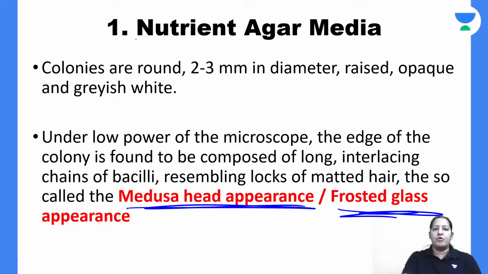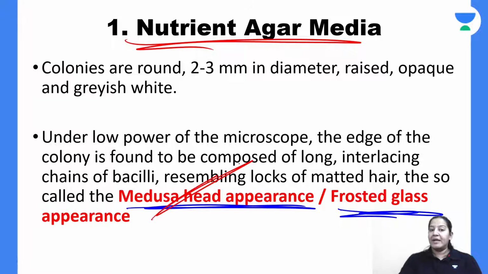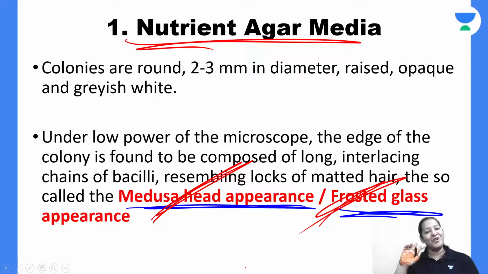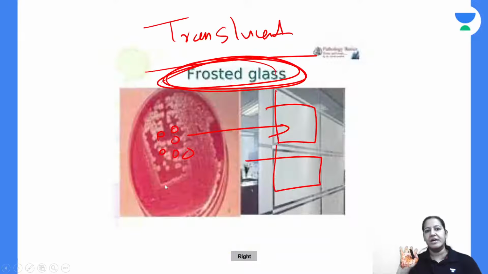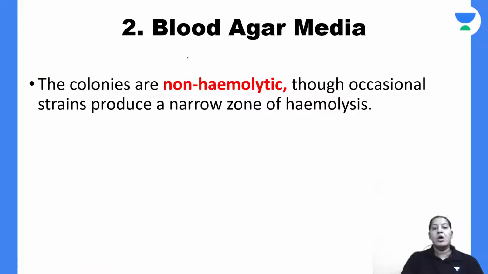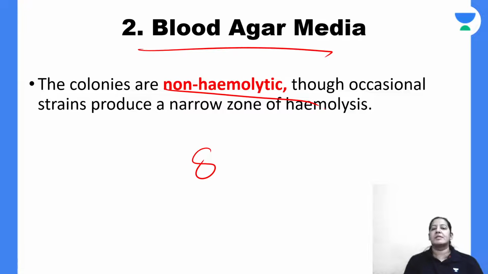Now the 2 appearances on nutrient agar. What is the summary? Medusa head and frosted glass. On nutrient agar, either Medusa head or frosted glass. Medusa head is the curly hair, that is the matted hair of a girl Medusa. That is long interlacing chains of the bacilli. And frosted glass appearance. On the blood agar, it is gamma hemolysis. No hemolysis.